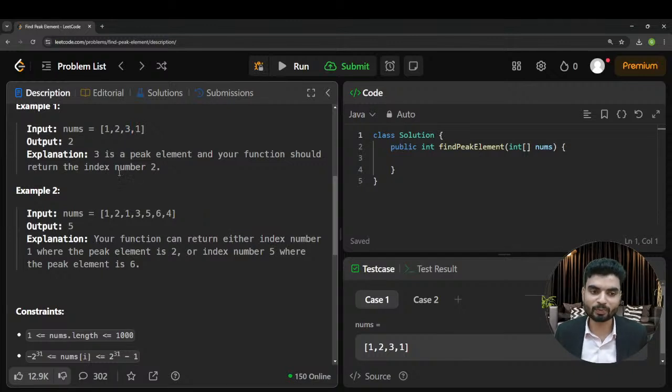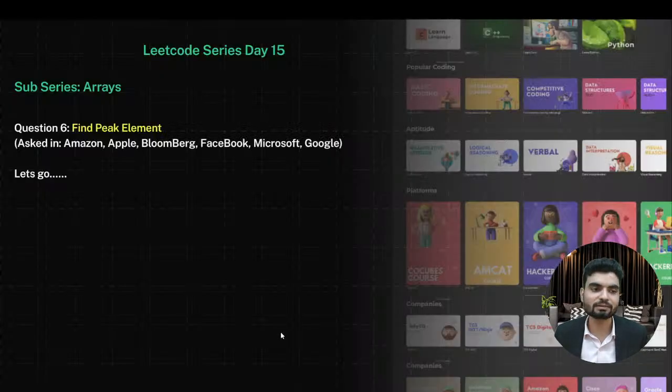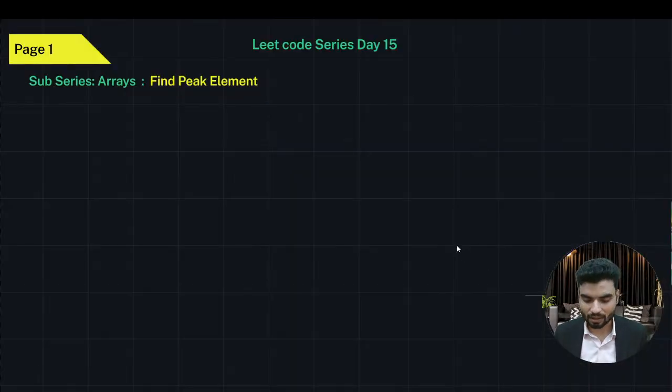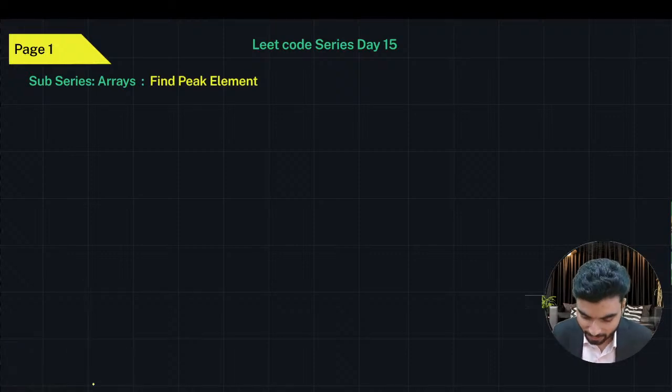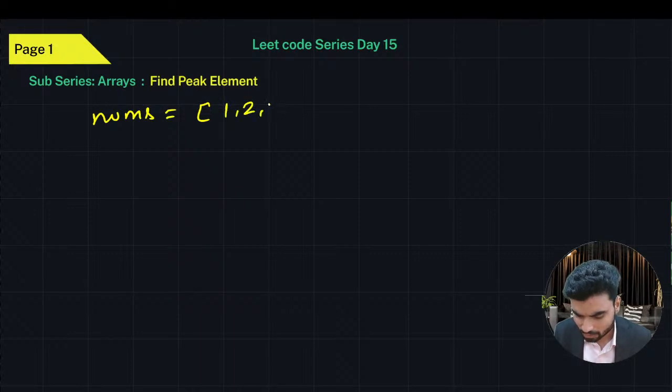So now we understand what a peak is. How can we implement this solution? Let's go to the slides. I'll make you understand how you can solve this problem. So what can the first basic approach be? Let's say we have an array nums, and I'm assuming nums is 1, 2, 3, 1.